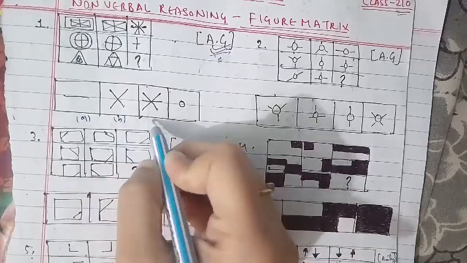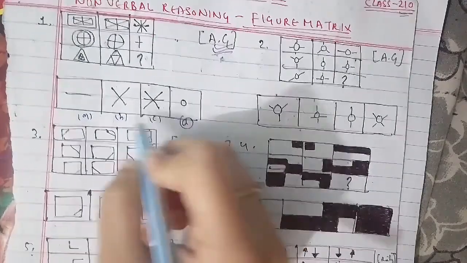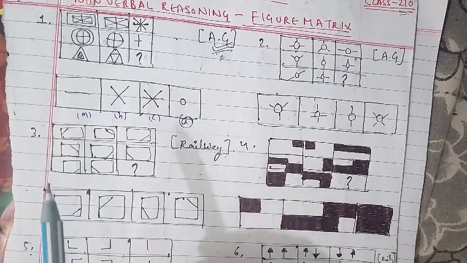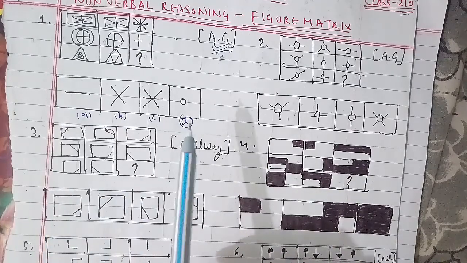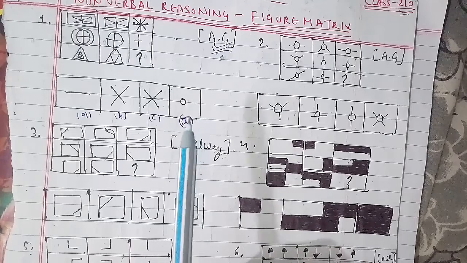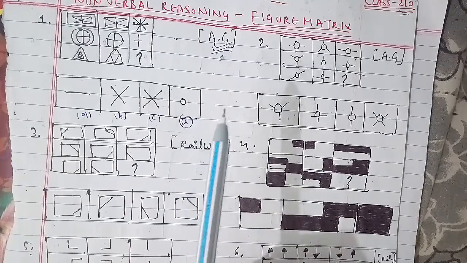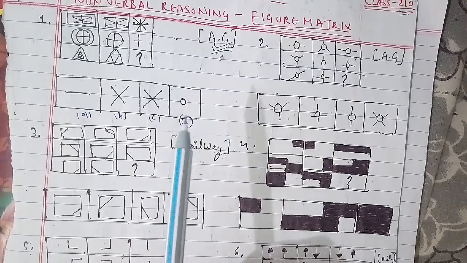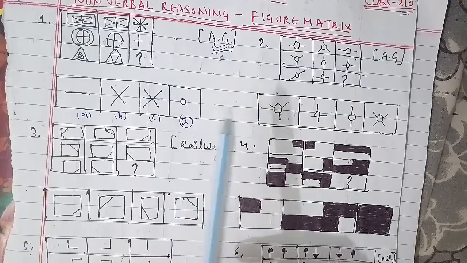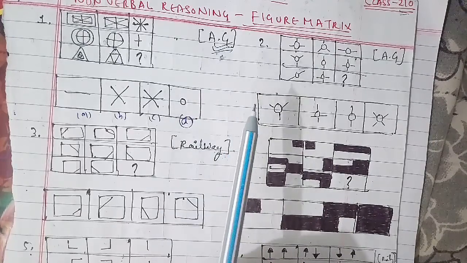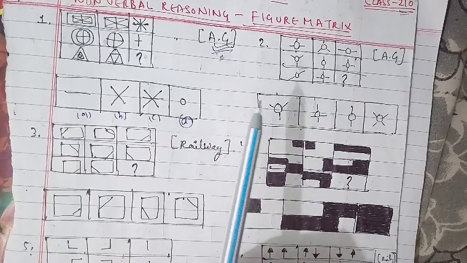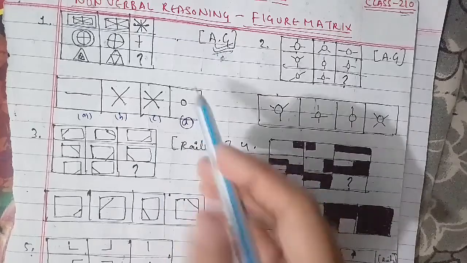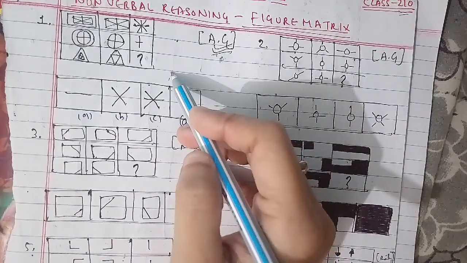The options are given here. Clearly, in the first and second rows, the second figure is in the inner part of the first figure, and the third figure is the inner part of the second figure. In the same way, the missing figure should be the inner part of the second figure in the third row, that is the small circle here. Hence the D figure will be the right answer for this question.